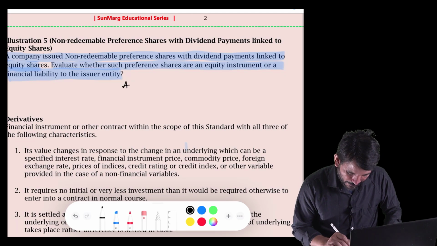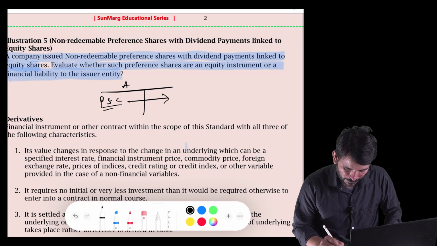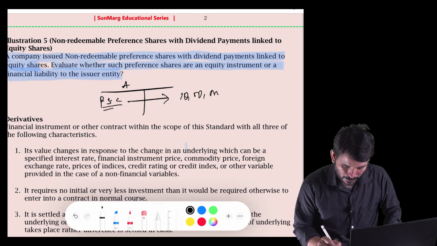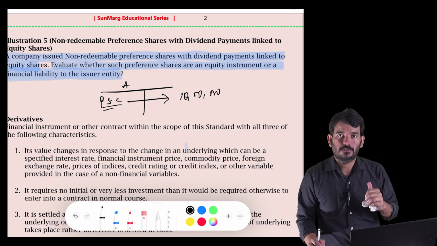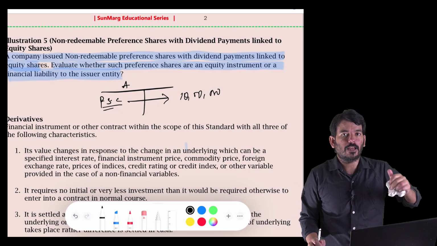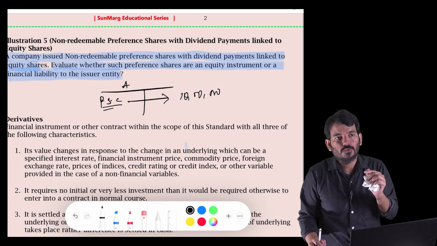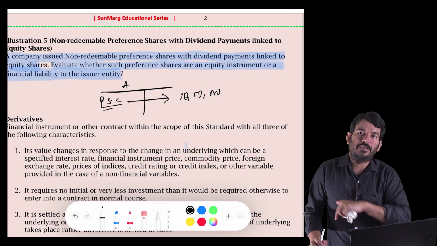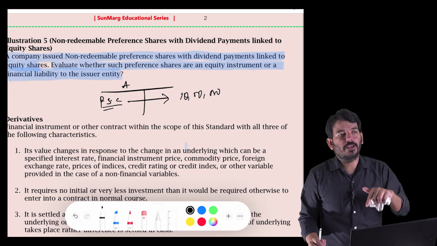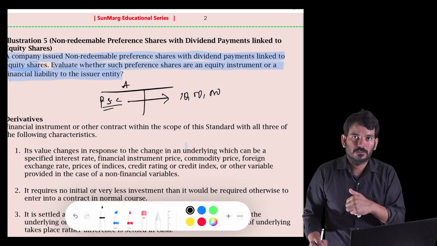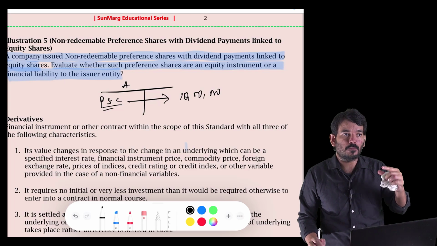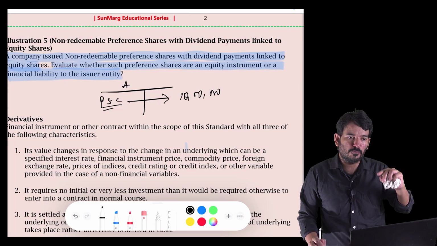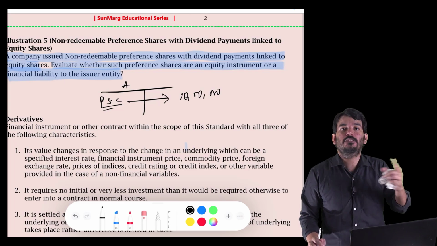We are company A. I am issuing preference shares. Take an example, 10 lakh. While issuing, I am telling them that I'll pay you dividend, but I'll not tell you how much dividend I'll pay. I'll pay you as much as I'm paying for equity, or I'll pay you when I'm paying for equity. So there is no contractual obligation on my part. I'm not telling them, okay, I'll pay you first 5% or first 8%. I'm not promising them anything.